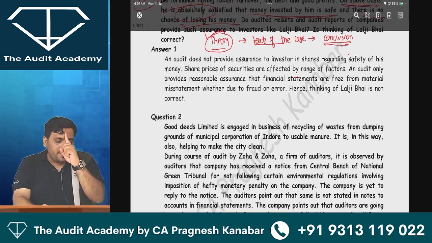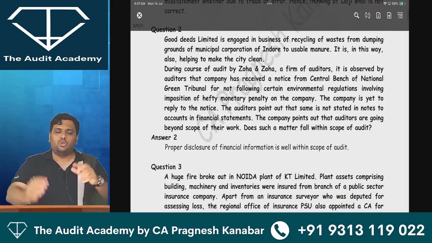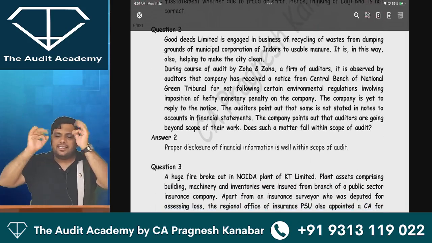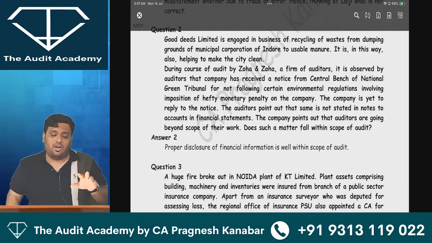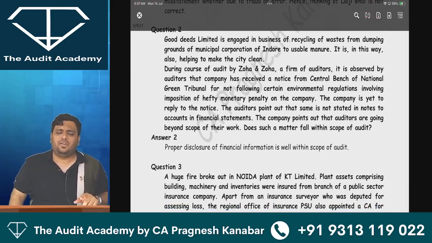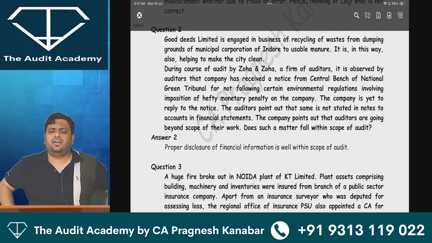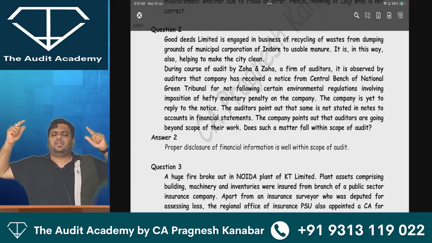The moment they use the word scope, what should ring in your mind? CID. Coverage of all aspects of the entity relevant to the financial statements being audited. Information that is contained in the accounting records. The auditor needs to verify the reliability and sufficiency of that information. D for disclosures in the financial statements, whether they are as per accounting standards and applicable regulatory requirements.